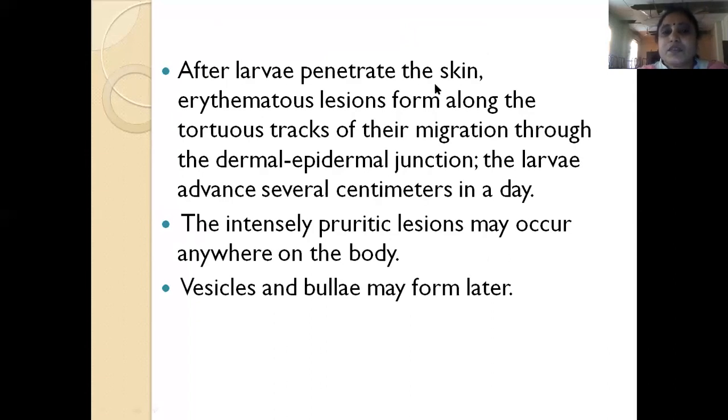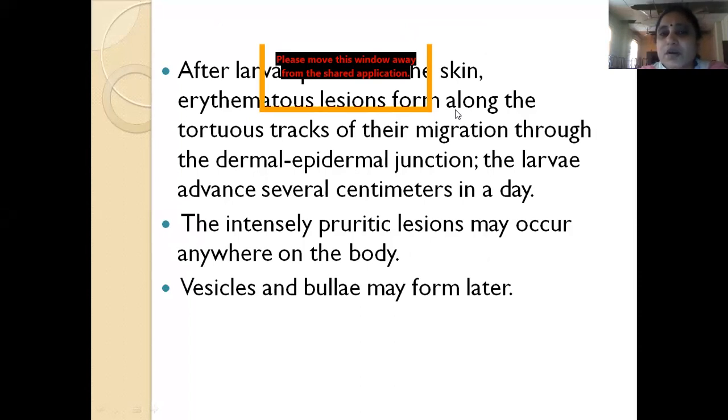After these larvae enter the skin, erythematous lesions form along the tortuous tracts of their migration through the dermal-epidermal junction. These larvae migrate many centimeters in a day. There will be intensely pruritic lesions anywhere on the body, and even vesicles and bullae may form later.